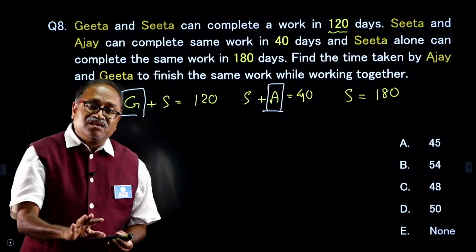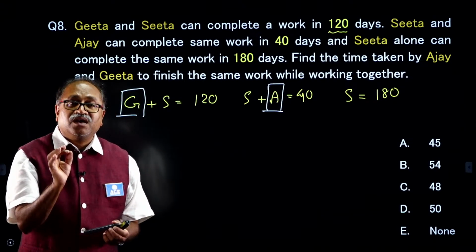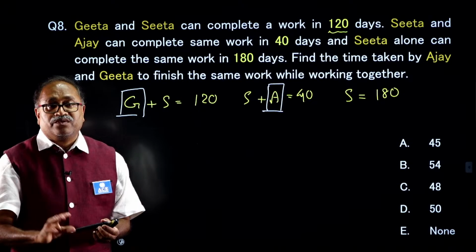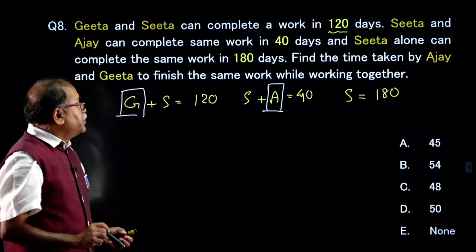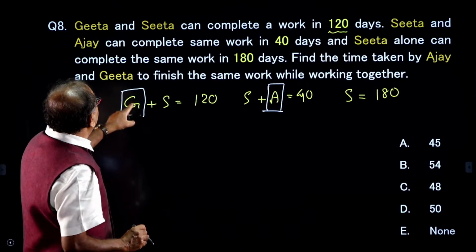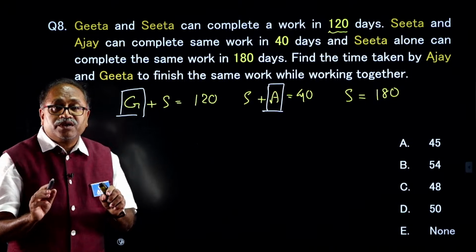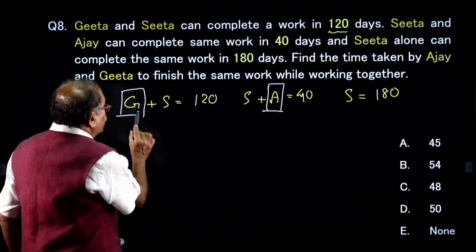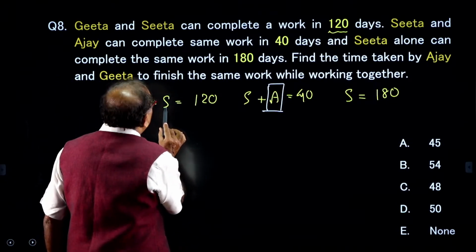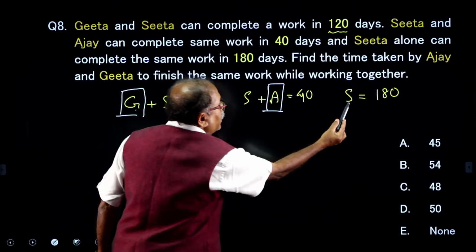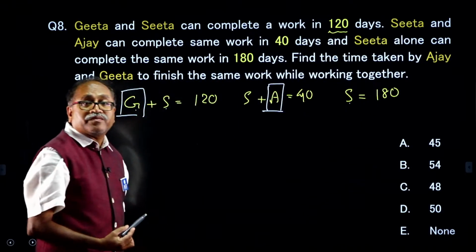These questions are really concept-based and important from the exam point of view. So I will give some clue. How do I find out in how many days Geeta can complete the work? I know Geeta and Sita together, and I know Sita alone.